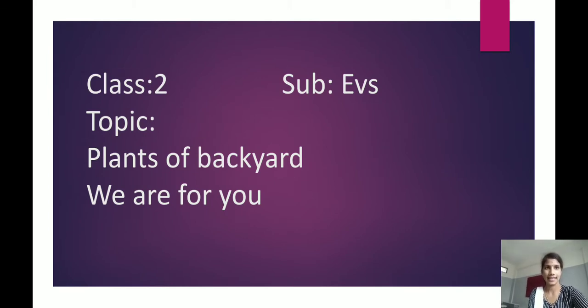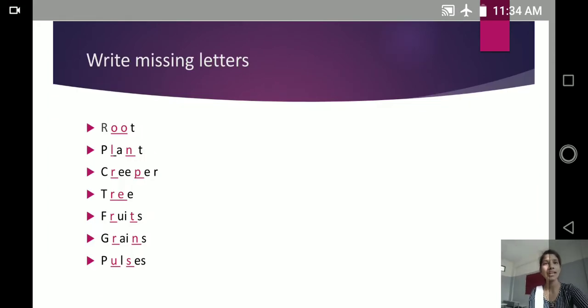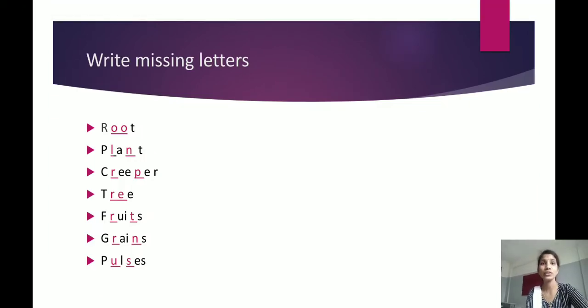Good? Yes. See here, write the missing letters. Whatever red letters are there, you should underline those letters because those are the missing letters. Then read the first one: R, dash, T. You should write double O. That is the missing letter, right? So then read that: R double O T, root.